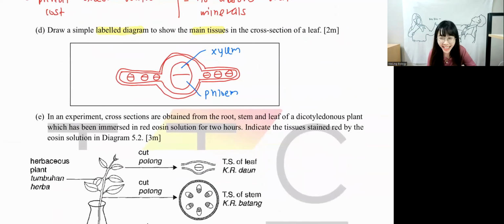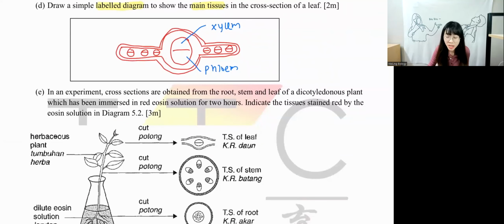Okay. Next. In an experiment, cross-sections are obtained from the root, stem, and leaf of a dicotyledonous plant, which has been immersed in a red ink solution for 2 hours. Indicate the tissue stained by the ink solution in diagram 5.2. Okay, if you don't know what this ink solution is, doesn't matter. But you know this is a solution, right? If this is a solution, do you think it's transported by xylem or phloem? Of course, it's xylem. Xylem, right? We have to indicate the location of xylem.